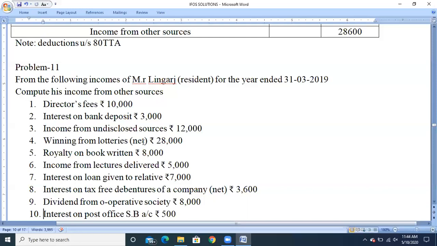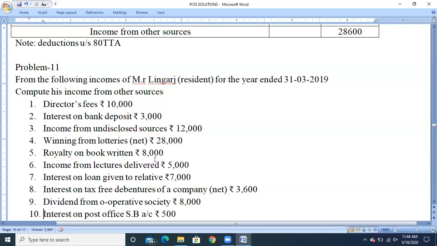But if in case they have not given any information regarding whether it's net or gross, then we need to check the amount. If it is more than 10,000 rupees, definitely tax will be deducted at source, so we need to do the gross up. If it is less than 10,000, no TDS will be done, so directly the amount will be taken as income from other sources.